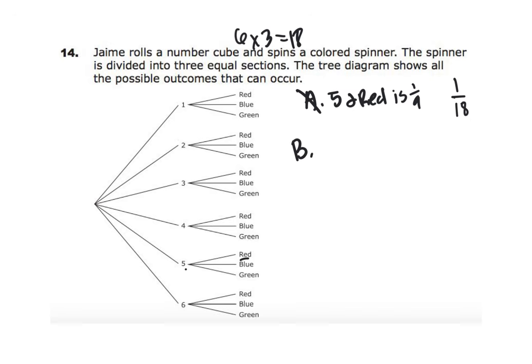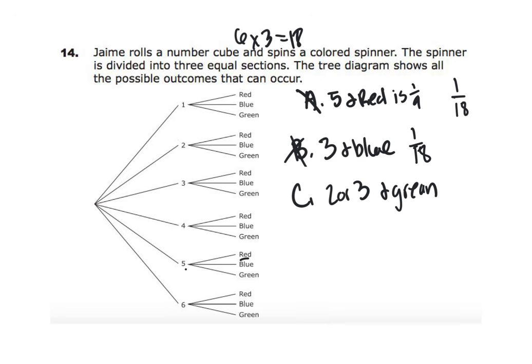B has 3 and blue. Well, same thing here. We have 1 number and 1 color on the spinner. That's going to be 1/18, not 1/6. So B's not it. C has 2 or 3 and green. So looking at 2 has a green, 3 has a green. So here, let's do green to help me here. So those are 2 out of the 18, which simplifies to 1/9, and it says it's 1/18, so C will not be it.